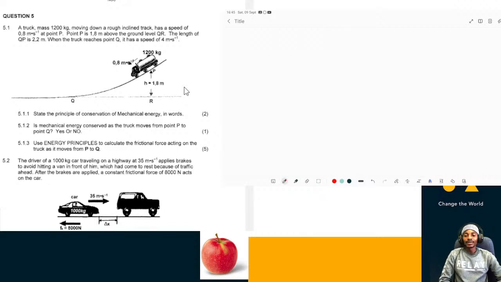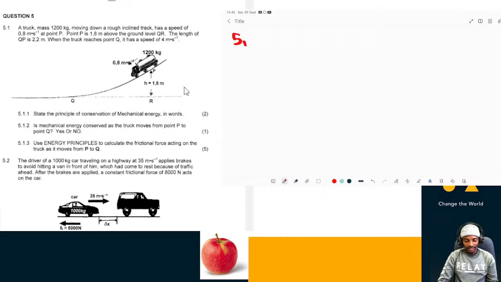All right, so in 5.1.1, we need to state the principle of conservation of mechanical energy in words. Mechanical energy is the sum of kinetic energy and potential energy. And this principle states that the total mechanical energy of the system is conserved, or rather it remains constant, if and only if there are no external forces, or if our system is an isolated system. So in simple terms, in an isolated system, the total mechanical energy of the system remains constant. So I'm not going to type that out.